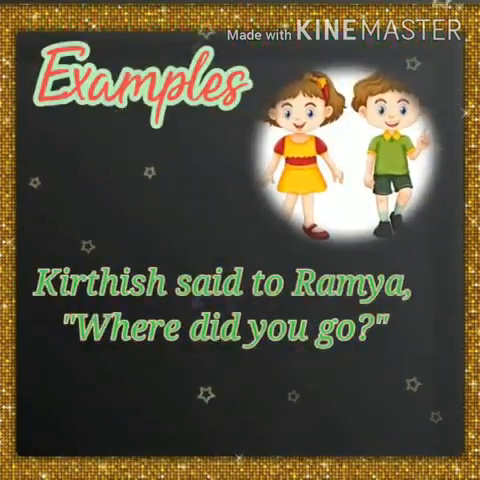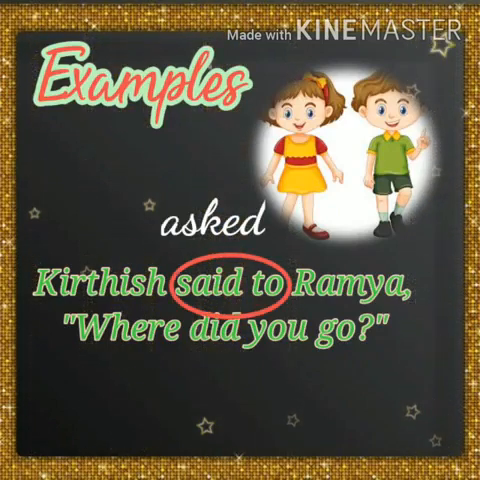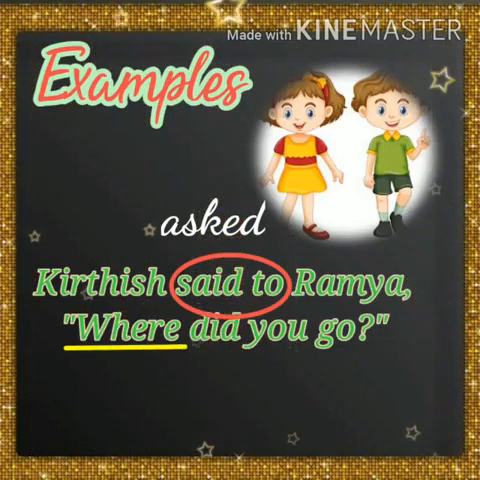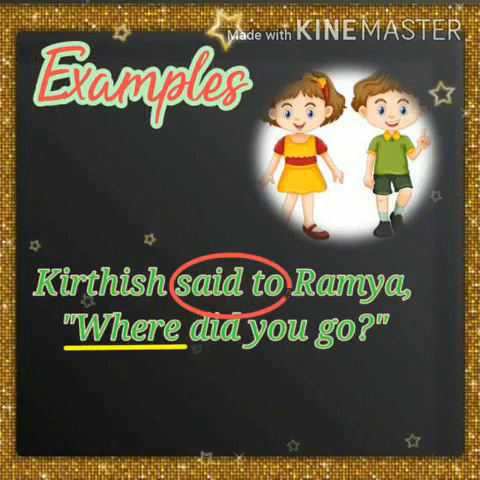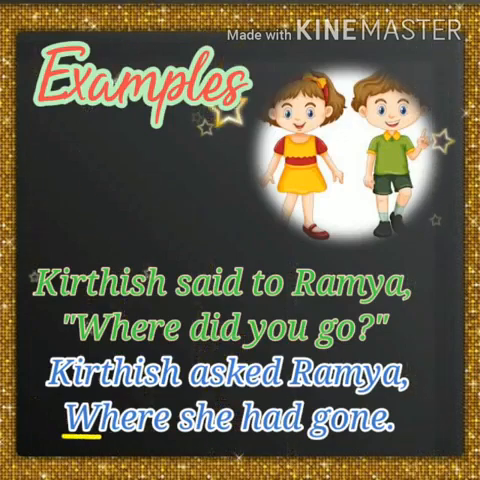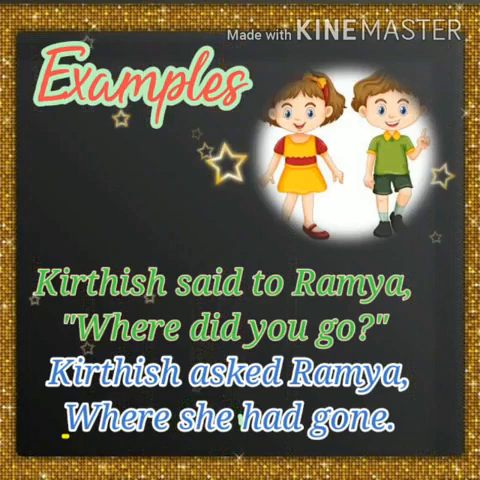Here are some examples. You see, Kirtish said to Ramya, "Where did you go?" When we write "Kirtish asked Ramya", as it is interrogative, we are using "asked", and the question is in WH. So we need not add any conjunction. Kirtish asked Ramya where she had gone. After the conjunction we should write the subject, and then only we have to write the verb here.